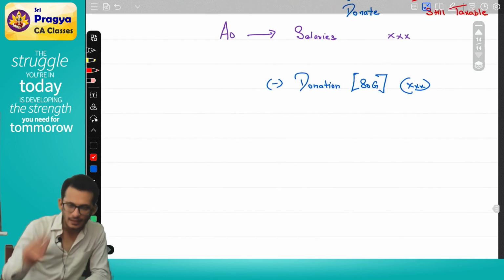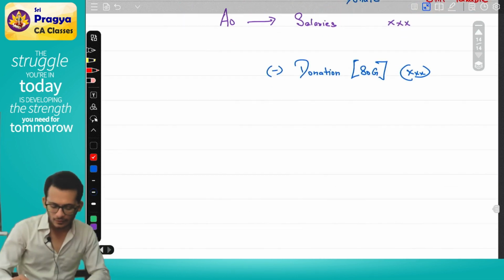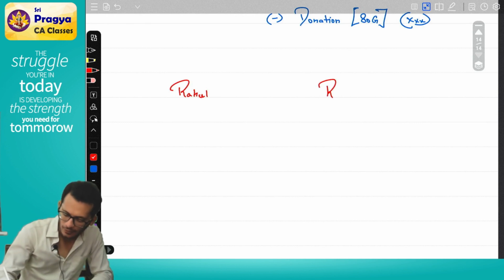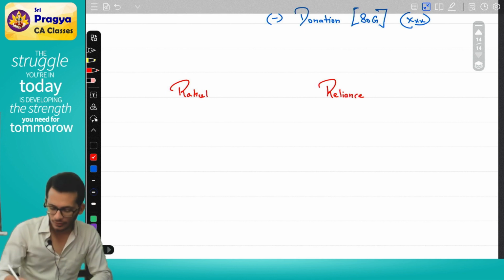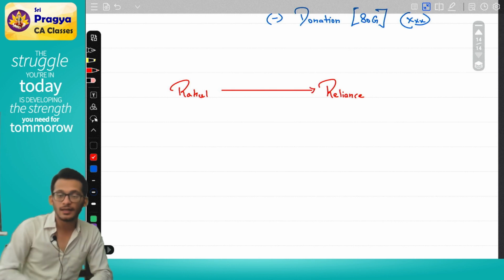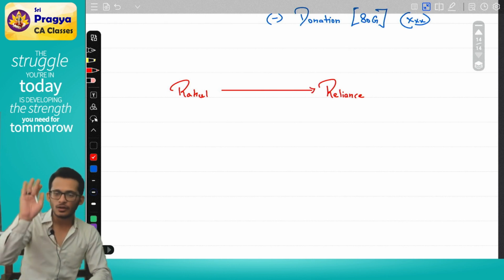Clear? Yes. I'll give you the second scenario. Rahul has gone to Reliance for working. When Rahul went to Reliance for working, Reliance entered into a contract.